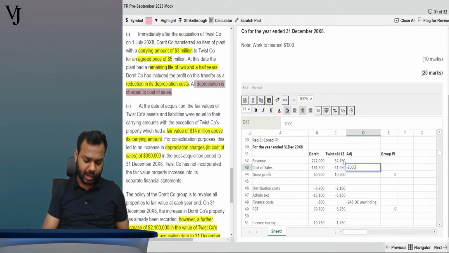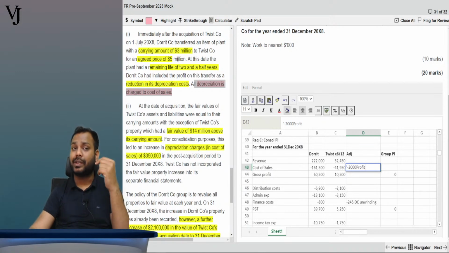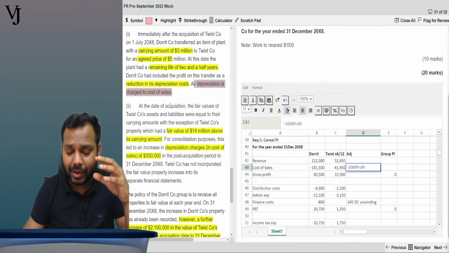Right, again minus. Okay, so you will write here minus 2000. You can write here profit. Minus 2000 profit. Now further, this excess depreciation which we have to reverse, means depreciation we have to reverse, means profit we have to reduce. Means excess depreciation we have to reverse.